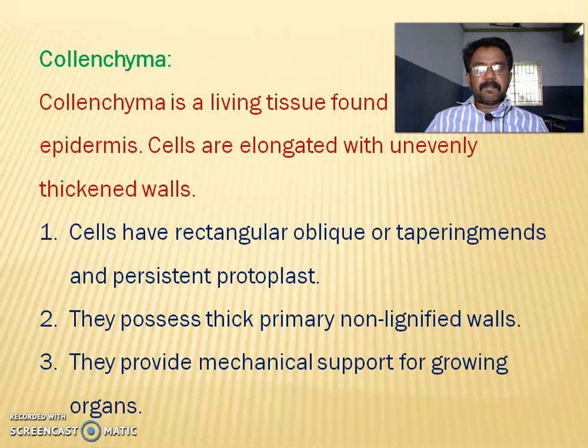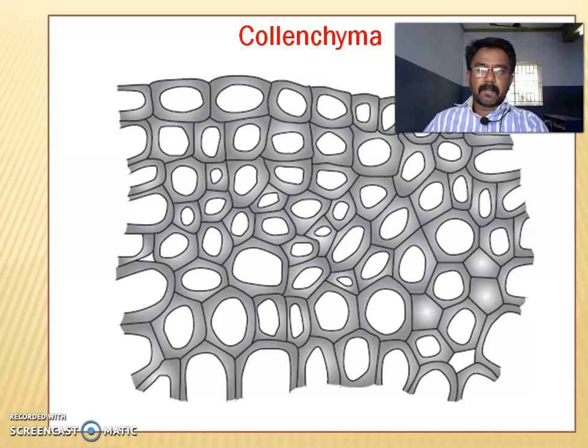They possess thick primary, non-lignified walls. They provide mechanical support for growing organs. The collenchyma are responsible for providing mechanical support. See, this is the structure of collenchyma cells.